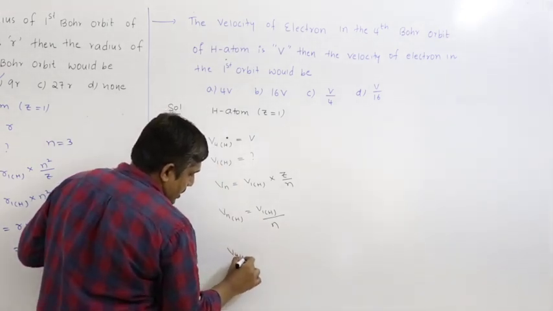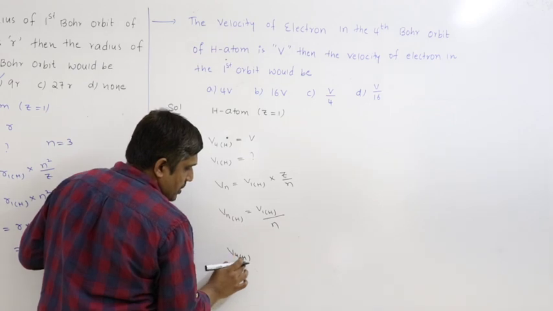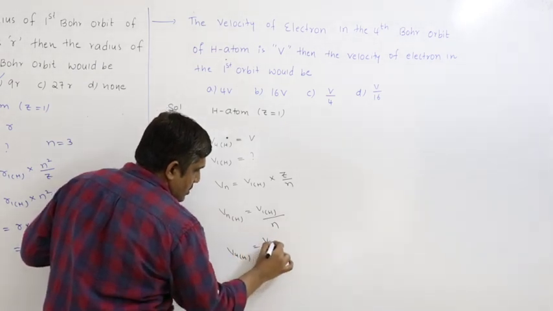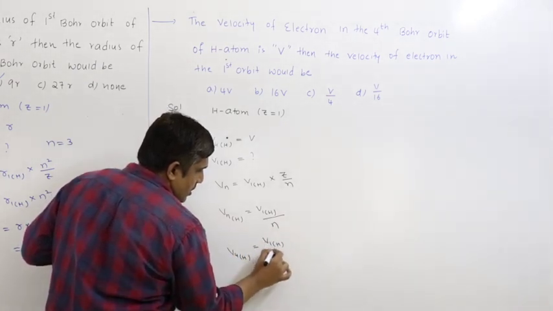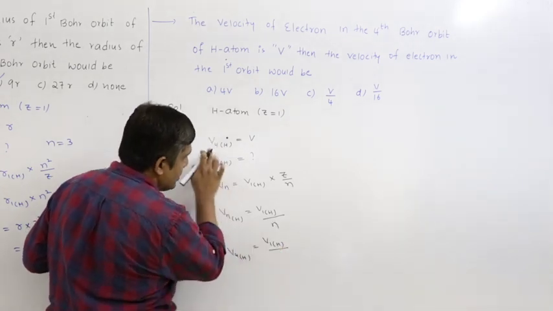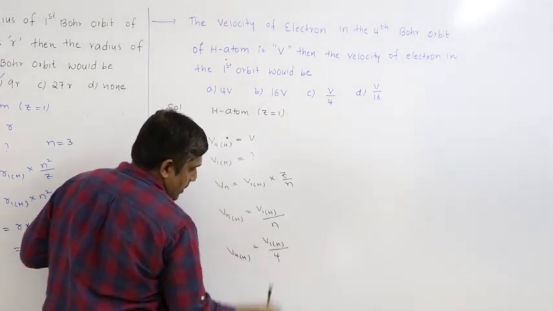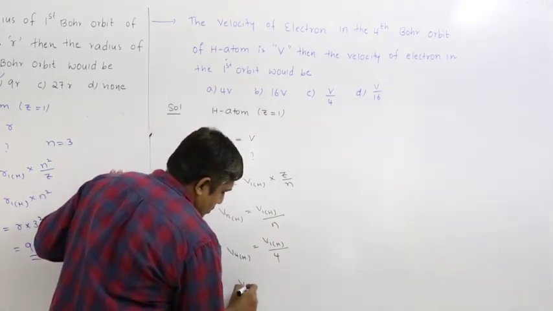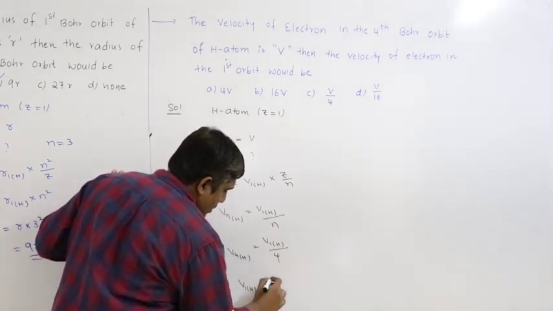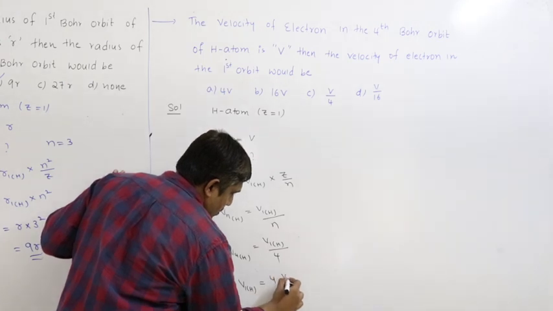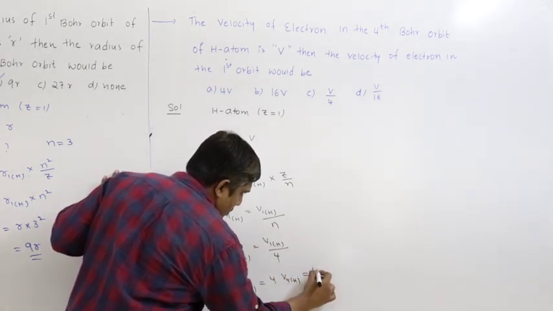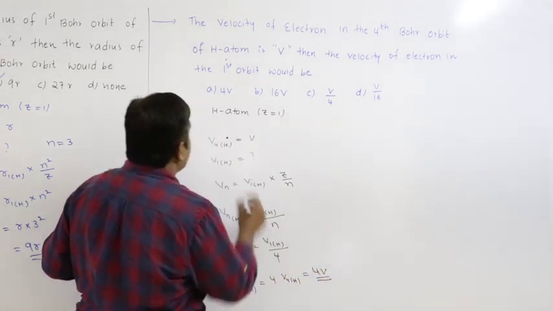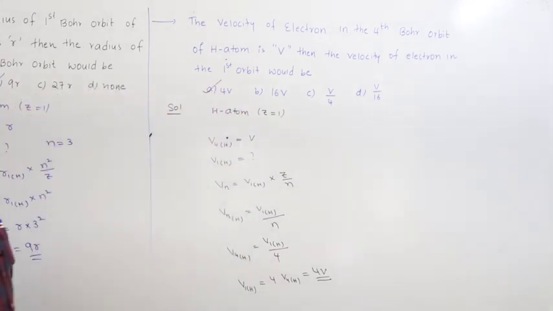So v4H equal to velocity of electron in first orbit of hydrogen by n. N value for this is 4. So this is given as v. This we have to find. So v1H equal to 4 times v4H, which is equal to 4v. So your answer must be A.